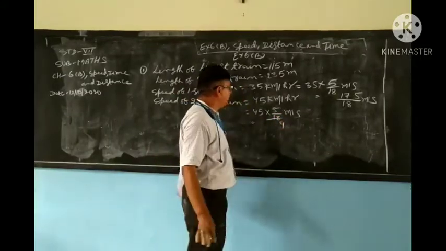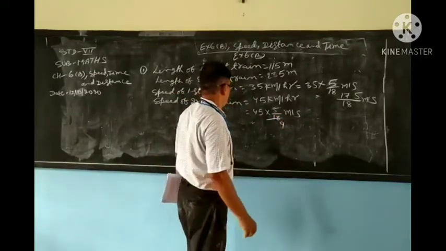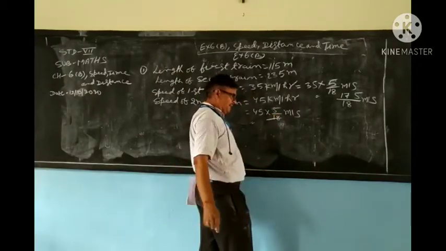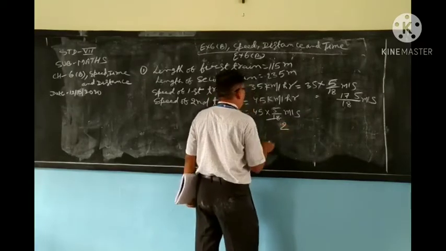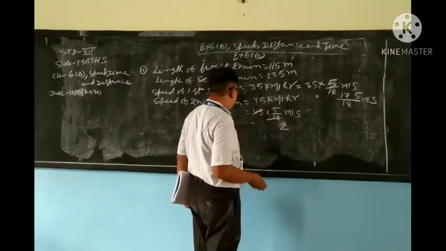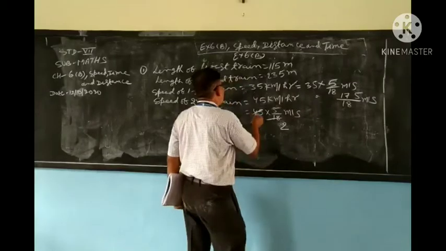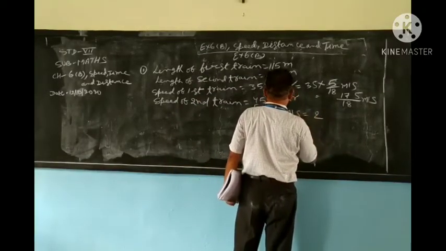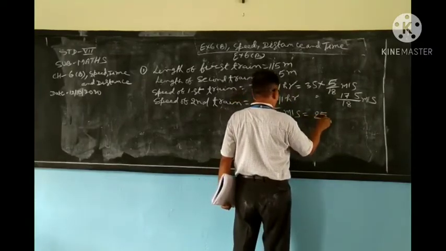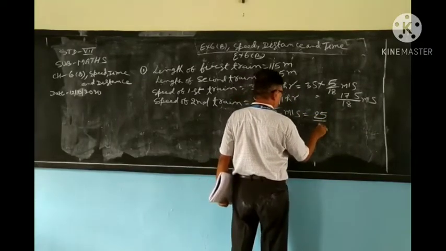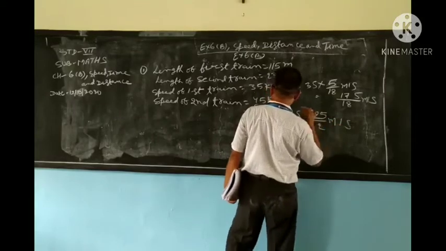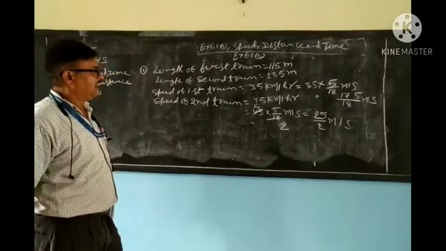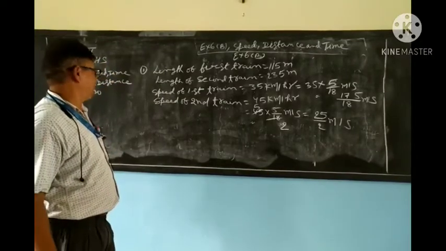You will write 9, and now this is divisible by 9, so 18 divided by 9, you will write 2, and then you will divide 45 by 9, 5 will come, so it is 5 into 5, 25 by 2 meter per second. It is clear?